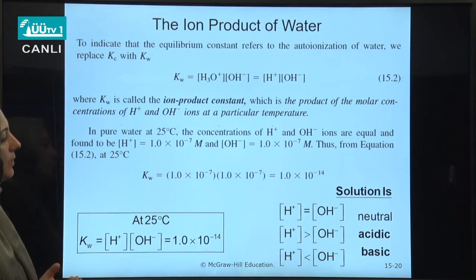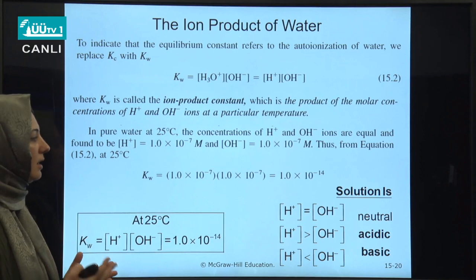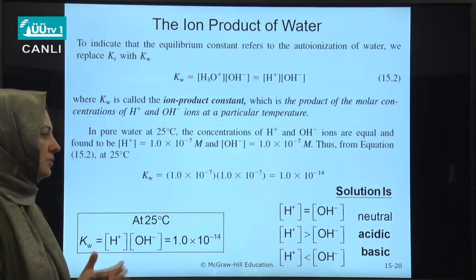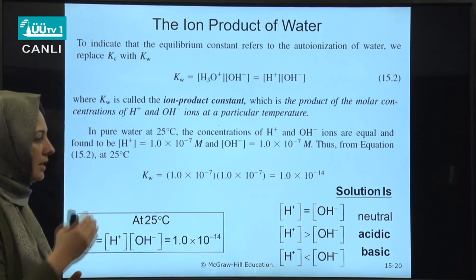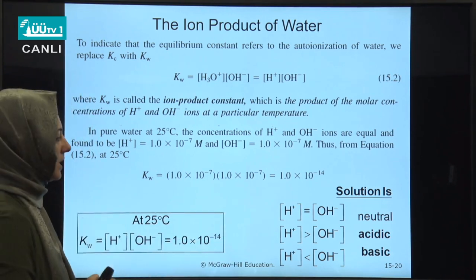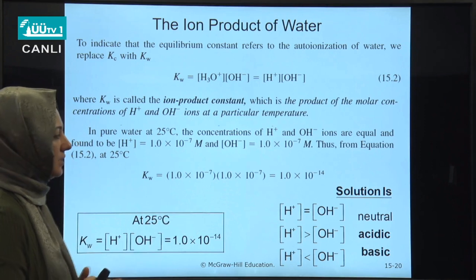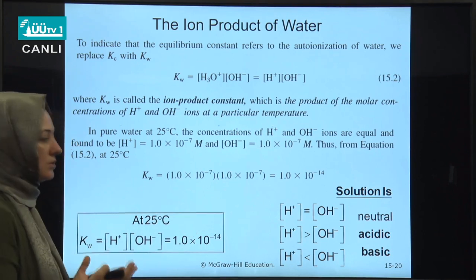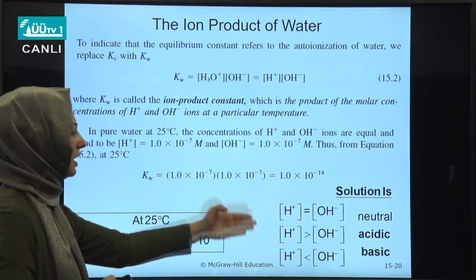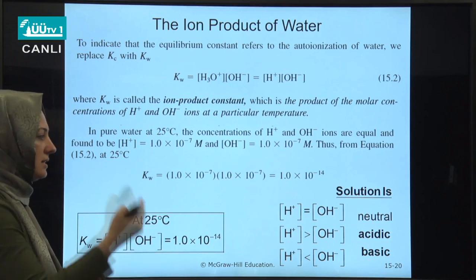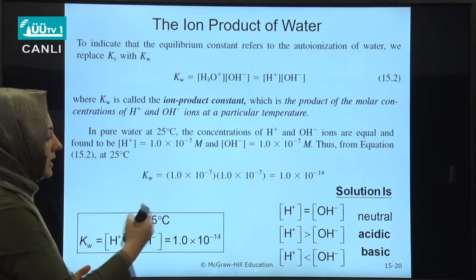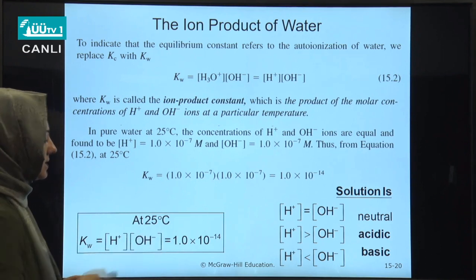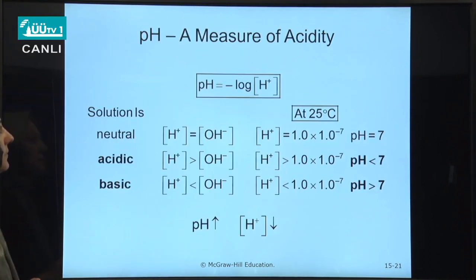Then at this point we can regard a solution to be whether neutral, acidic or basic according to the concentrations of H plus and OH minus. If both concentrations are equal, then the solution is neutral. If hydrogen ion concentration exceeds the OH minus concentration, then it is an acidic solution. If the reverse is valid, then that's a basic solution.